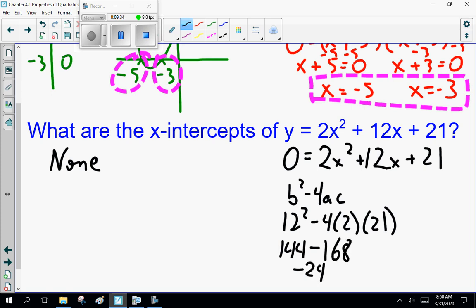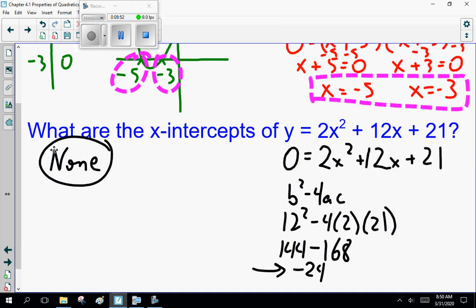Negative 24. No solution. So I could just graph it and say there are no x-intercepts. Last chapter, you'd have to find the discriminant, realize it doesn't work. So it's easier graphing, if you have a graphing calculator. All right? So far, so good?